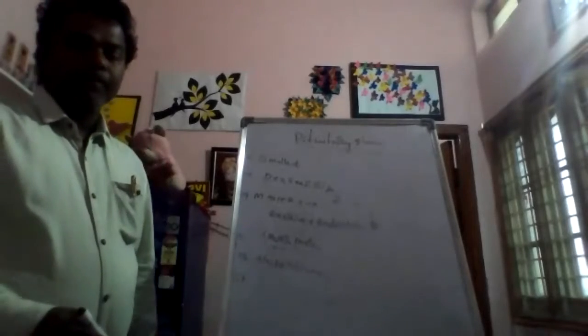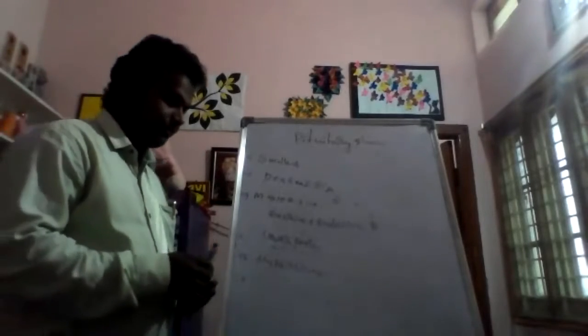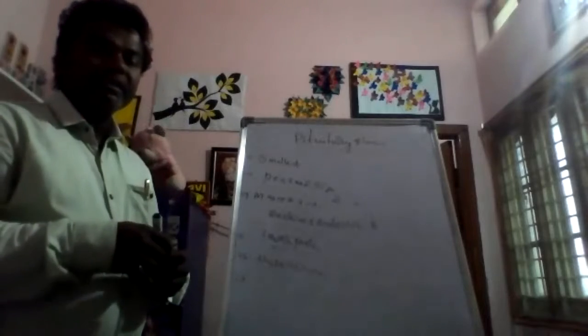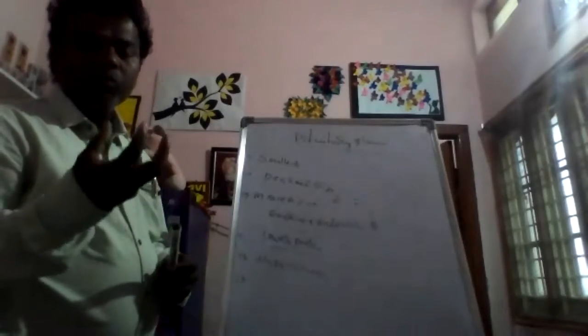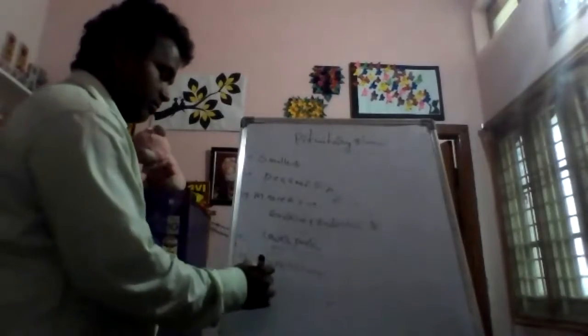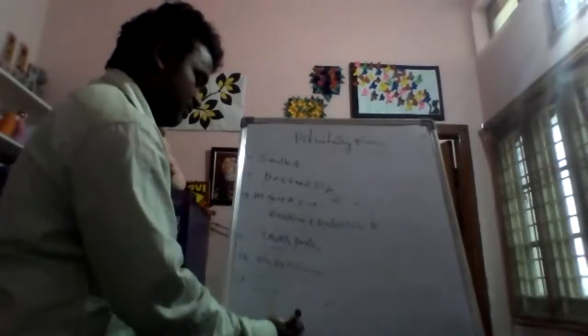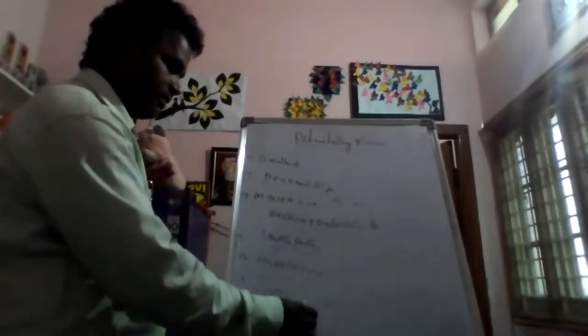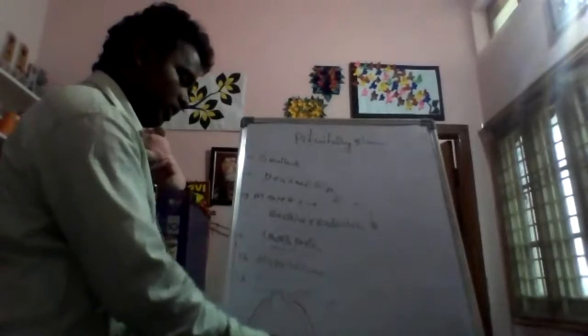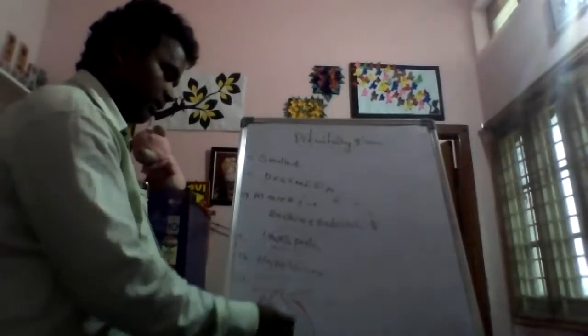Next, this pituitary gland is present in a groove in a bone-like structure. This is the hypothalamus, and this is the pituitary gland, which sits in the bone-like structure.